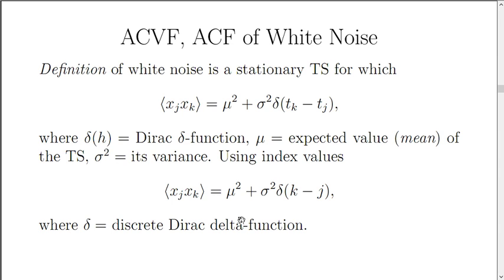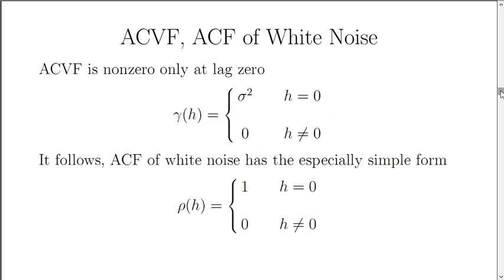If we use index values instead of actual time values, we'd have the discrete Dirac delta function of the difference in index values. Now that means that the autocovariance function is not zero only when the lag is zero. At lag zero, the autocovariance function is the variance. At lag which is not zero, the autocovariance function is zero.